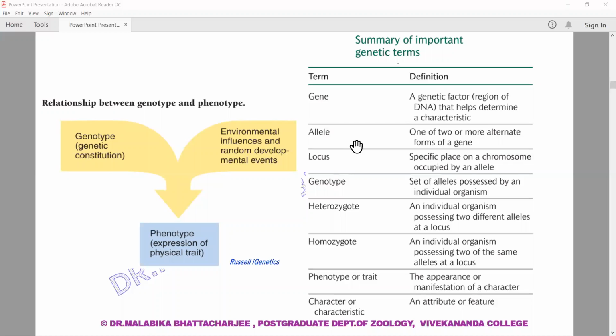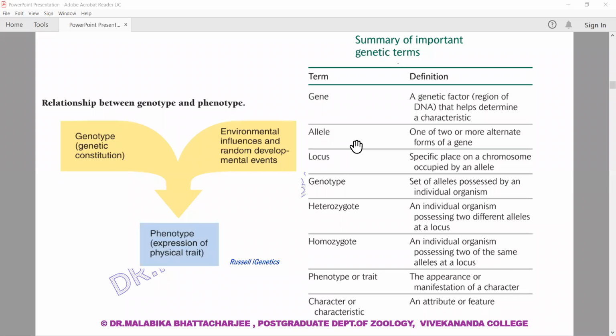You have heard about the character height because you have studied in your earlier classes that the pea plant can exhibit two categories of height, the tall and the dwarf. So the character here is height. The height character can have a phenotypic expression of a tall plant, or a phenotypic expression of a dwarf plant.